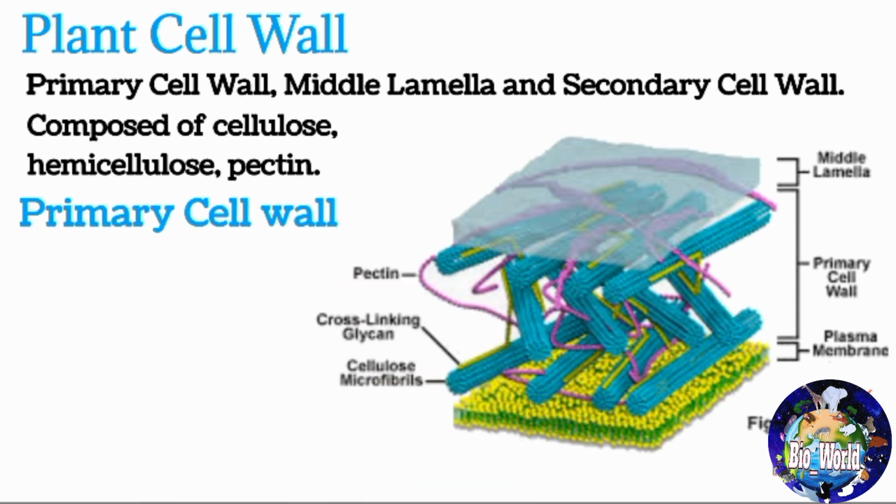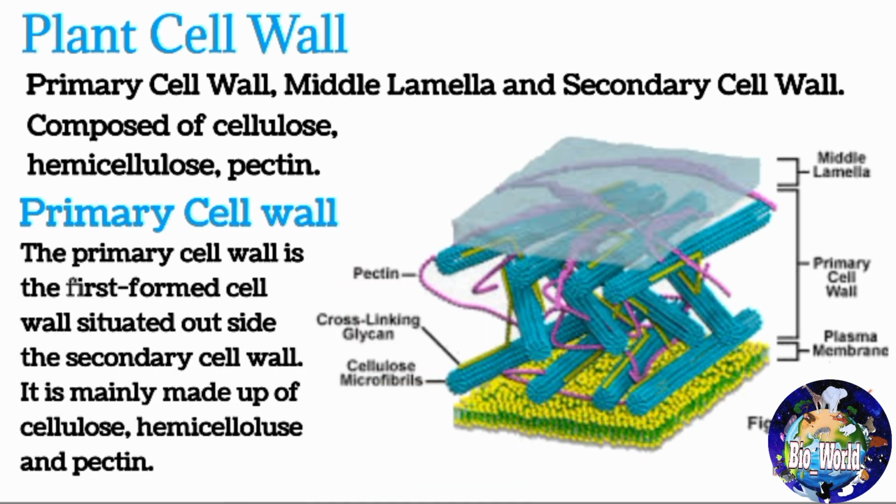Primary cell wall. The primary cell wall is the first formed cell wall situated inside the middle lamella. It is mainly made up of cellulose, hemicellulose and pectin, allowing the wall to stretch for the purpose of growth. It is also comparatively permeable and thinner than the other layers.